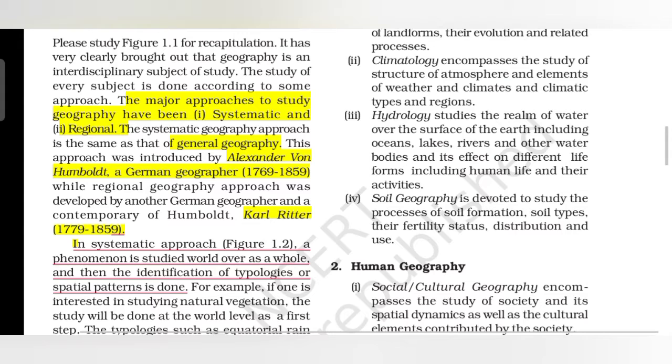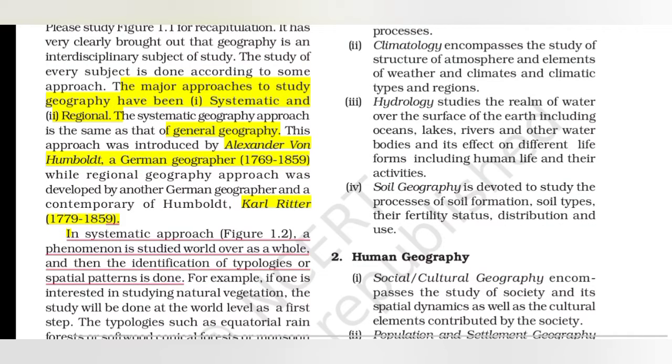The systematic approach is the same as general geography. It was first introduced by Alexander von Humboldt, a German geographer, whose lifespan was 1769 to 1859. And regional geography, the second approach, was introduced by Karl Ritter. His lifespan was 1779 to 1859.